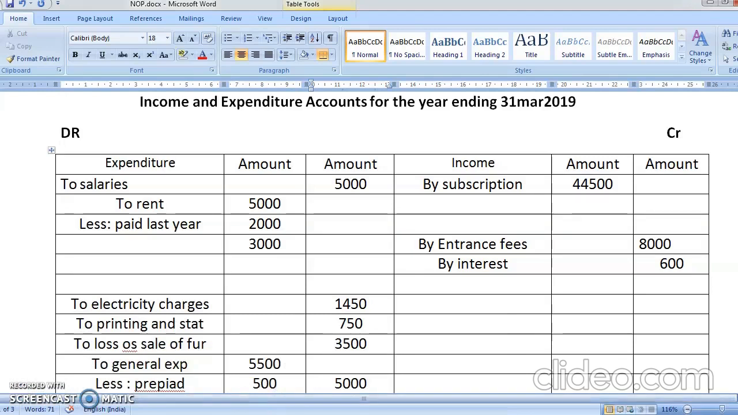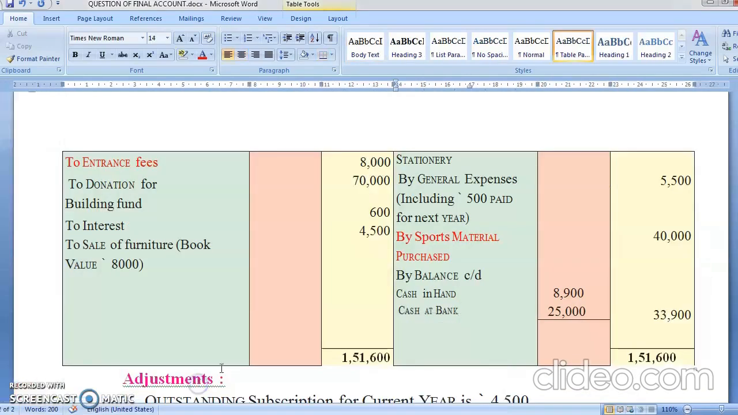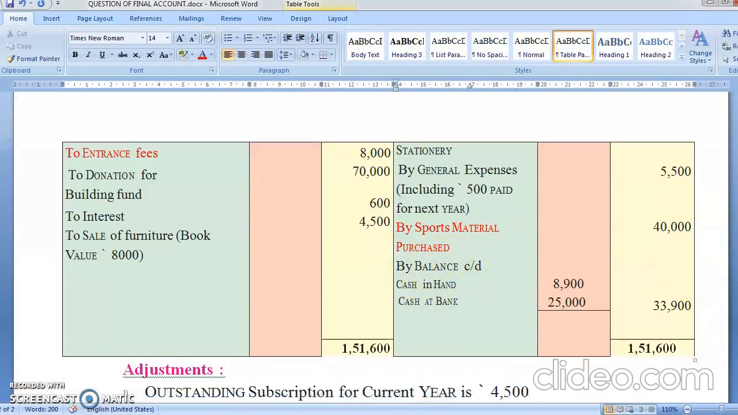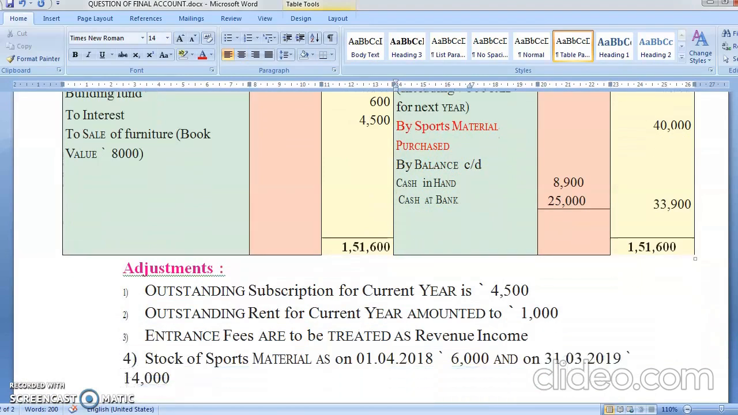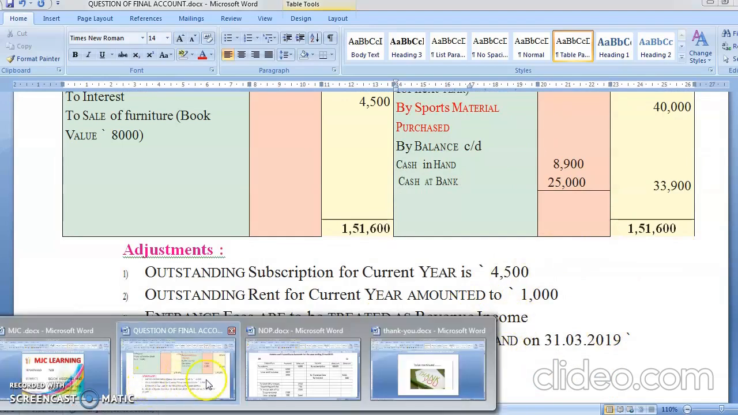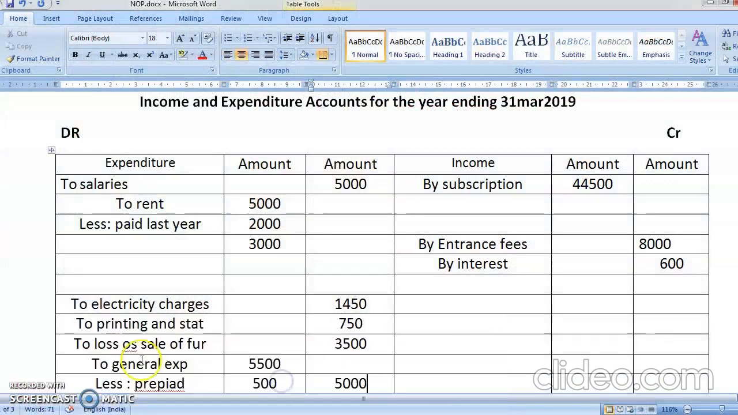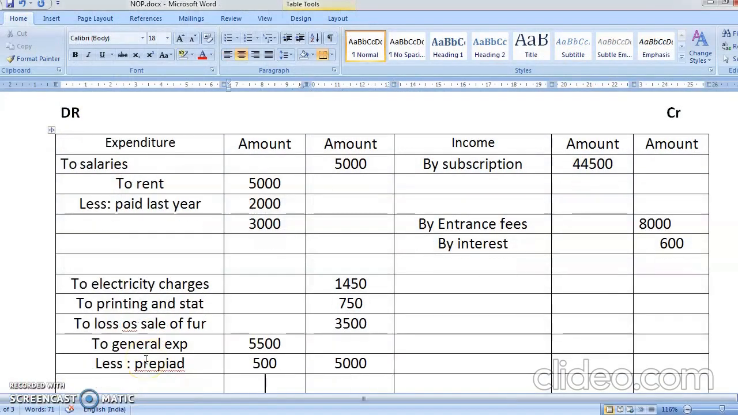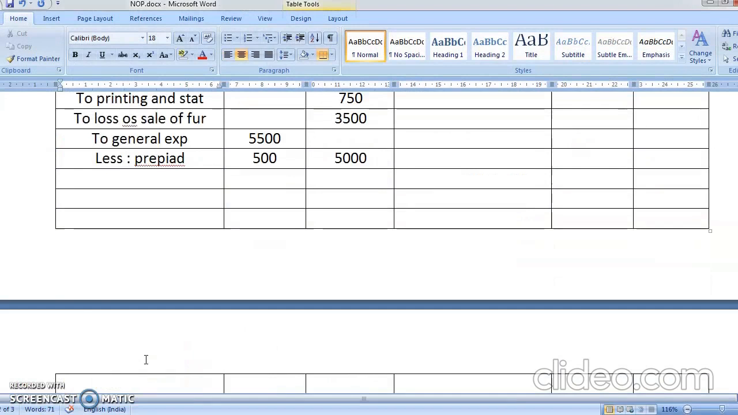This is called, sometimes we call this a hidden adjustment, correct? Now sports material purchase was rupees 40,000, and for sports material we have some adjustment here. Your stock of material on 1st April was this much, 46,000 and all. So you're going to write here two